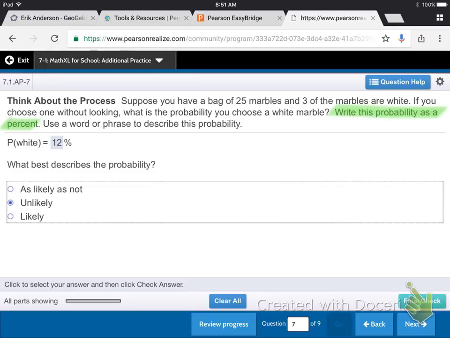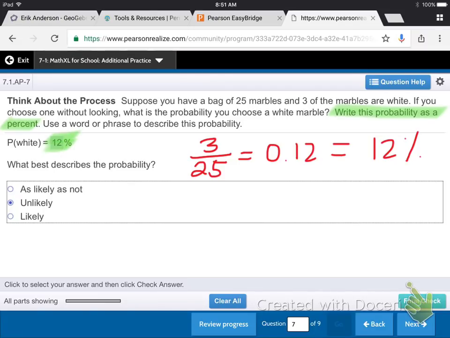Use a word or phrase to describe the probability. This is easy. We know how to do this. We're going to take 3 white marbles out of 25 total. We're going to calculate the percentage. Well, first the decimal. If you do it on a calculator, it's 0.12. And we know that that's going to be 12%. So we know that it's 12% probability. So it's low, and so that means it is unlikely because it is less than 50, right?